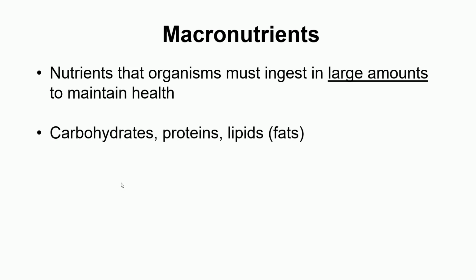Okay, so as I just said, in our food we have nutrients. There are two kinds of nutrients, macronutrients and micronutrients. So what are macronutrients? Macronutrients are those nutrients that the organism must take in large amounts to maintain health, and they include carbohydrates, proteins and lipids. So macronutrients are carbohydrates, proteins and lipids.